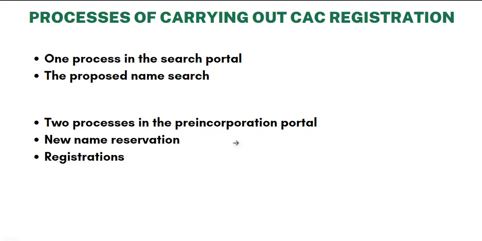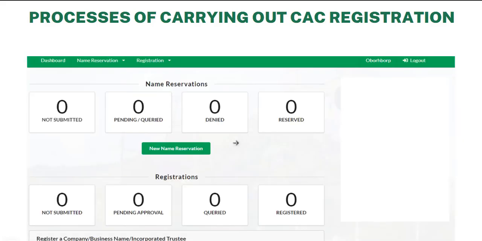Then the next are two processes in the pre-incorporation portal. The pre-incorporation portal is where you initiate the registration of a non-existent business, a business that has not been registered before. The post-incorporation portal is where you file changes to already registered businesses. Now, in the pre-incorporation portal, you do name reservation and then registration. These are the two major processes: the name reservation and the registration.